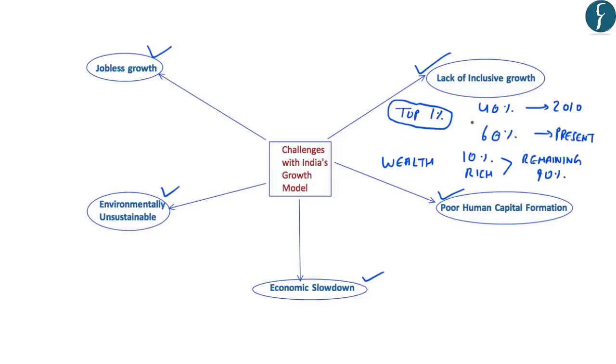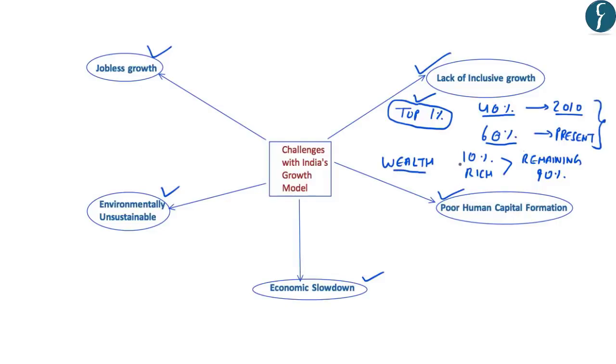So this report by Credit Suisse highlights that the top 1% wealthiest people of India had a 40% share in the total economy in the year 2010. However, in the past 10 years, this figure has increased to 60% in the present times, which means that the wealthiest top 1% people own 60% of the wealth of the Indian economy. So this highlights the nature of inequality that is prevailing between the richest and the poorest.